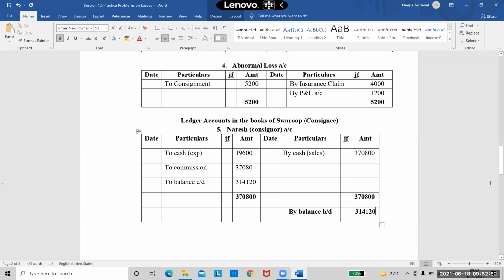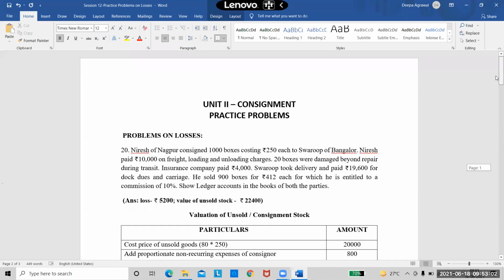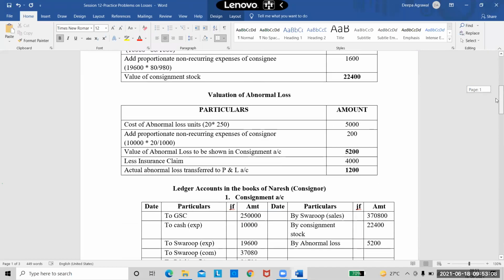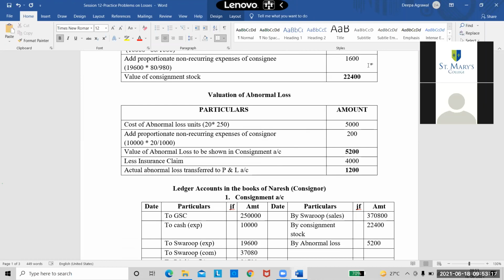If you look at the problem, it's very, very simple. The only difference is we are preparing an extra account called the abnormal loss account. This is a compulsory 15 marks question. First calculate the consignment stock, then calculate your value of abnormal loss. If you are doing these 2 parts correctly, your problem will go correct. There is no chance of mistake after this. Only these 2 parts are tough.